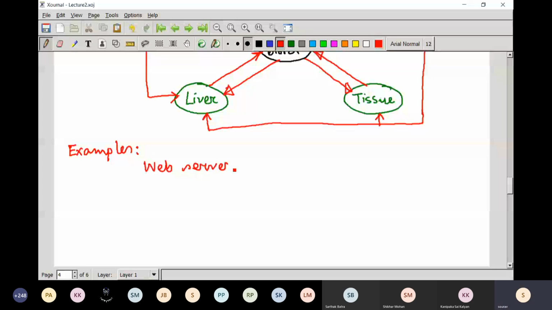In web server control also we use a feedback mechanism to effectively use the memory as well as to improve the efficiency of the processor. So if there is any client server, just using that feedback mechanism, you can increase the efficiency of the whole system.